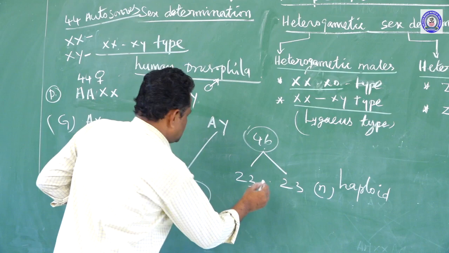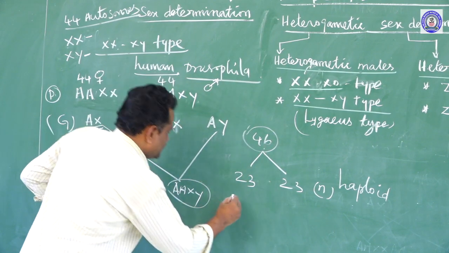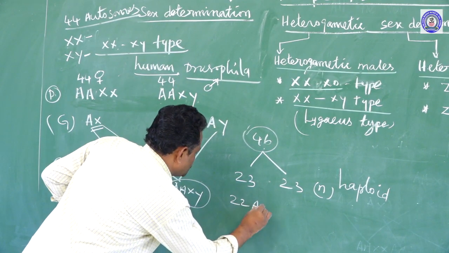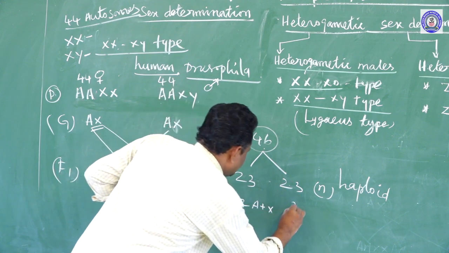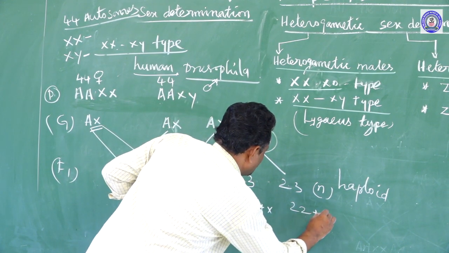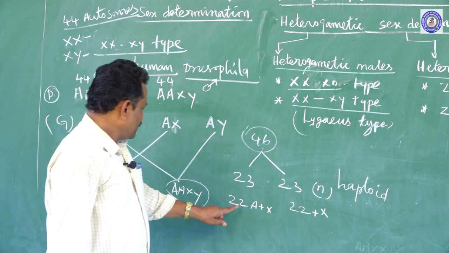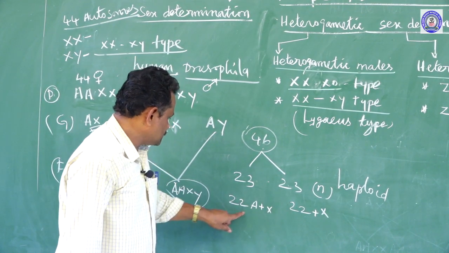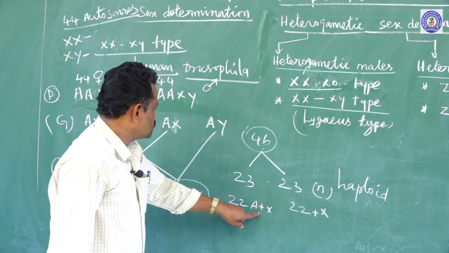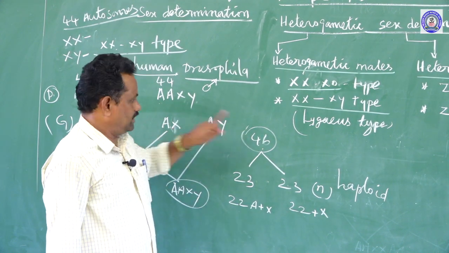In the case of female, one gamete gets 22 autosomes plus X chromosome, and the other gamete also gets 22 autosomes and 1 X chromosome. So totally 44 autosomes and 2 X chromosomes in the case of female.